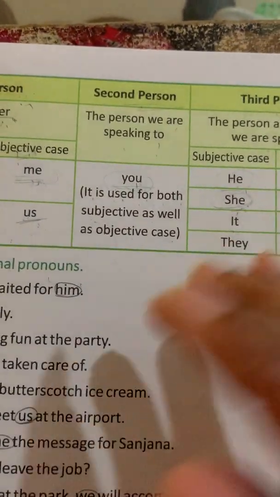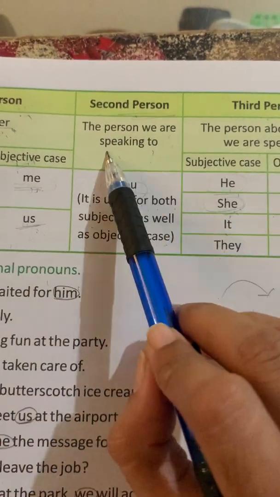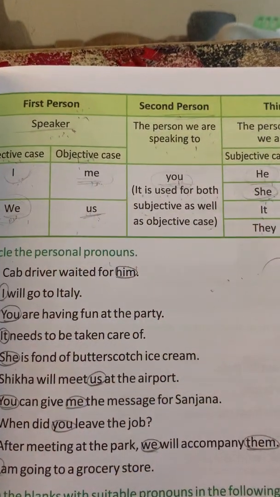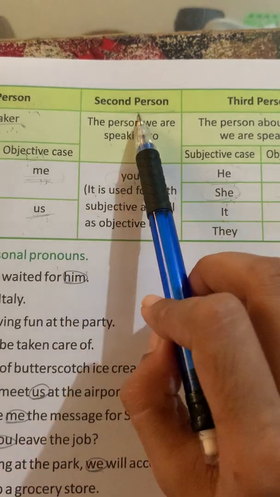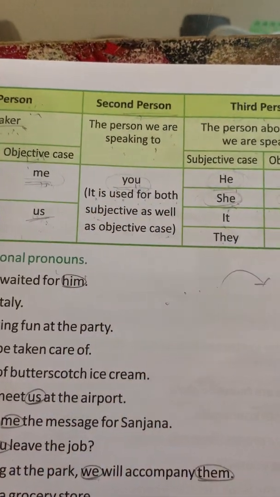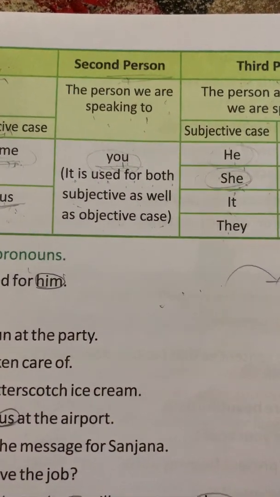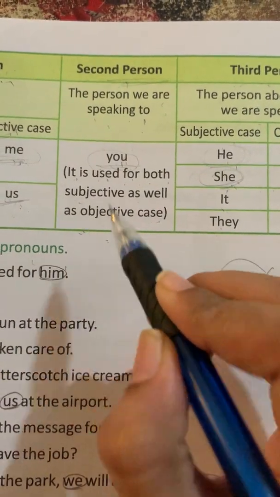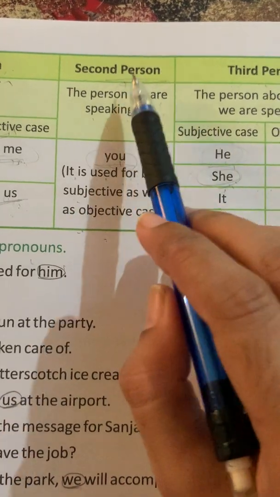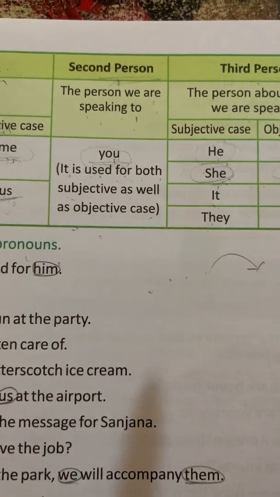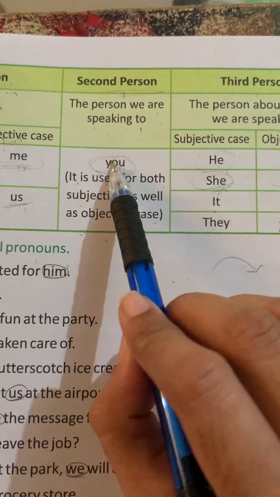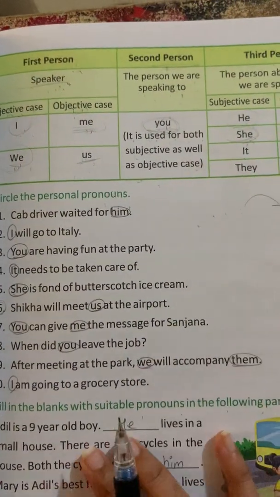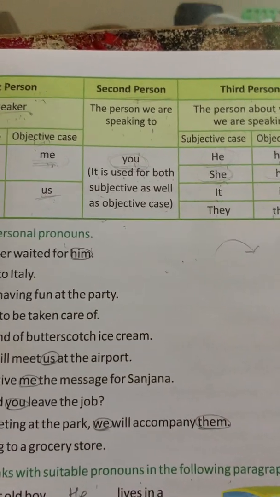Now the second person, the person we are speaking to. In the first person we are talking about ourselves, but in the second person we talk to someone. For example, I am talking with my mother. So I am talking to my mother, and I will always use you. One example is: you are having fun at the party.